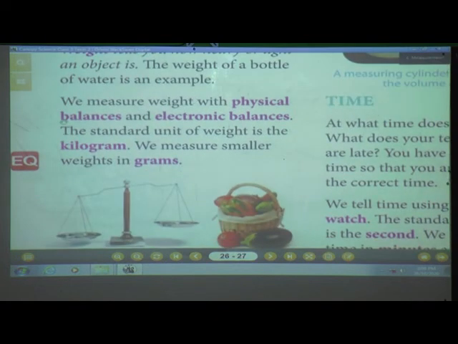See, a physical balance means when you are holding a pencil in one hand and a copy in the other, that will be physical. And electronic balance means, you know, what they use in shops to measure all things. If you go to a shop and ask give me 1 kg sugar, where do they measure? They measure on an electronic balance. The standard unit of weight is kilogram. Keep in your mind, what is the standard unit of weight? Kilogram. We measure smaller weights in grams. See, this is very important.